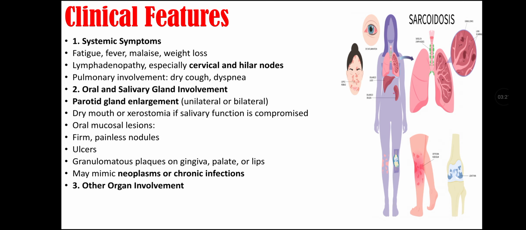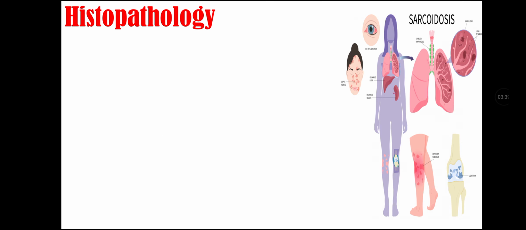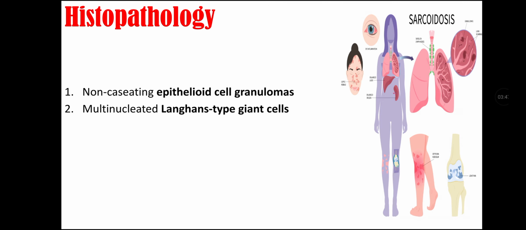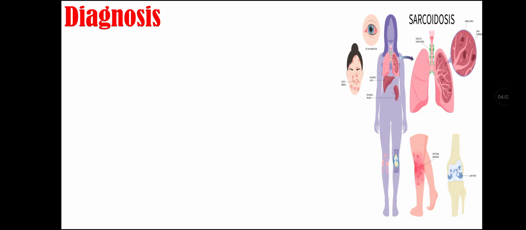Other organ involvement features include skin that may appear as erythema nodosum and lupus pernio. In eyes, it appears as uveitis or conjunctival granuloma. Liver, heart and nervous system involvement is also seen in severe cases of sarcoidosis. Histopathology of sarcoidosis. There are non-caseating epithelioid cell granulomas. Multinucleated Langerhans type giant cells are there. There is lymphocytic cuffing, mostly CD4 T lymphocytes, and there is no central necrosis, which distinguishes it from tuberculosis. Special stains are negative for bacteria or fungi.